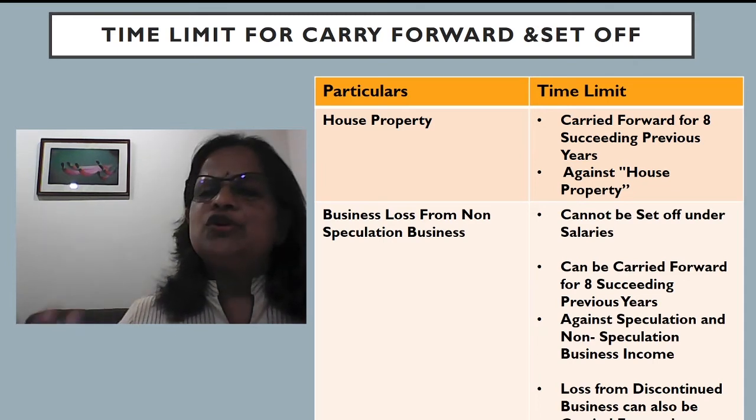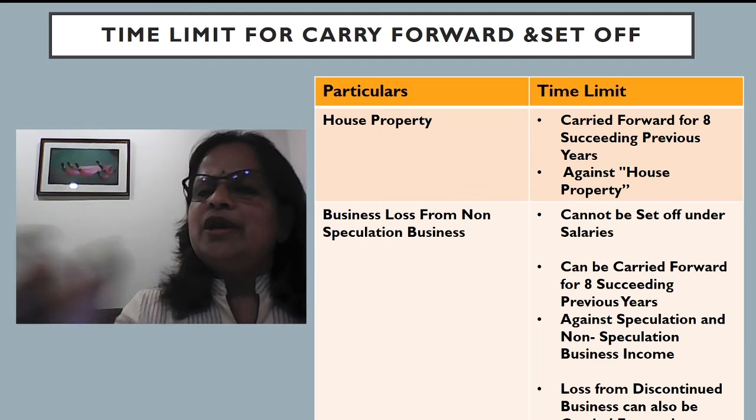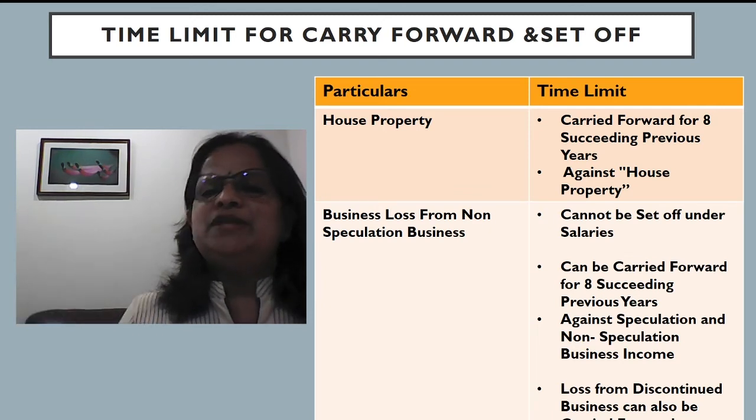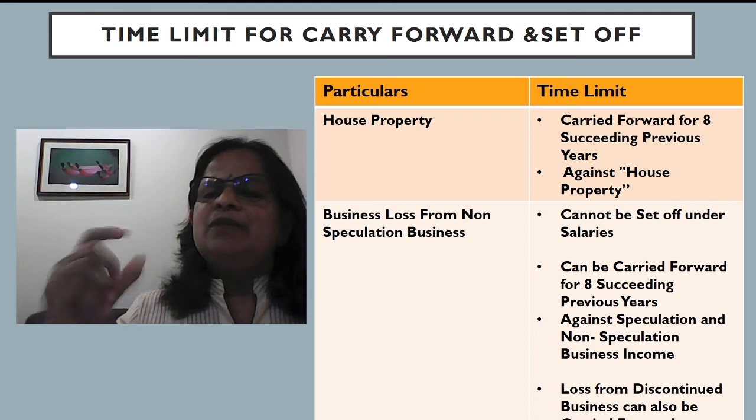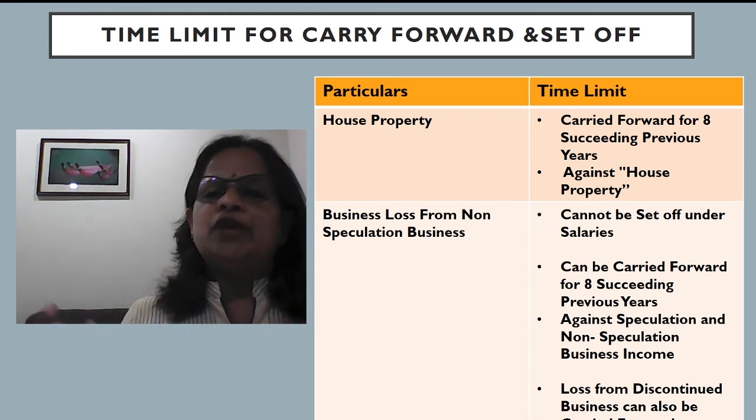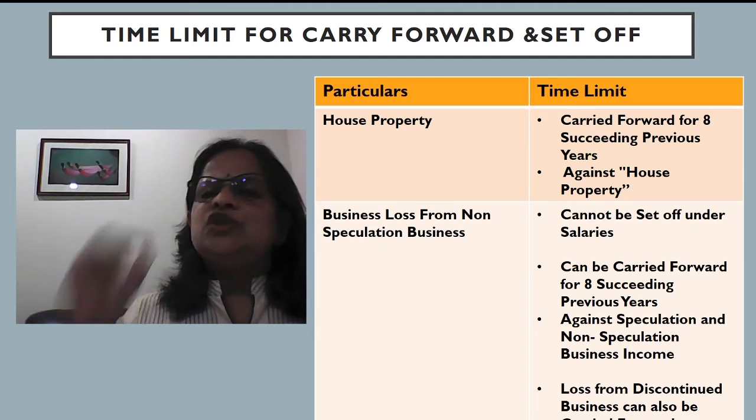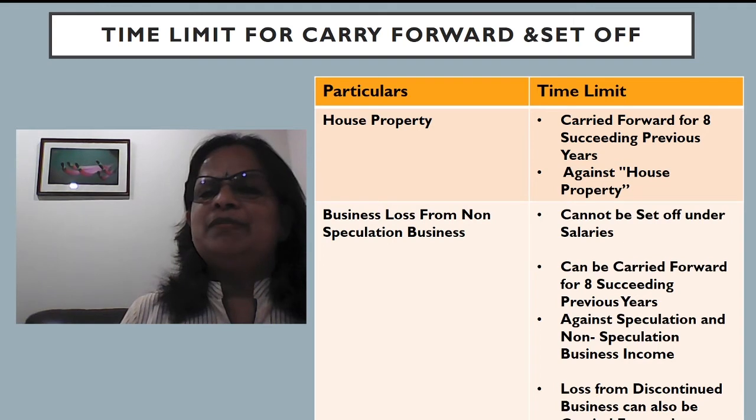And one more thing I want to tell you, for my explanation, I have used only a few words in the PPT. I cannot give full sentences because then the PPT will become very crowded. So when you are writing the answers in the examination, you have to convert it into full sentences and write. So please remember that.